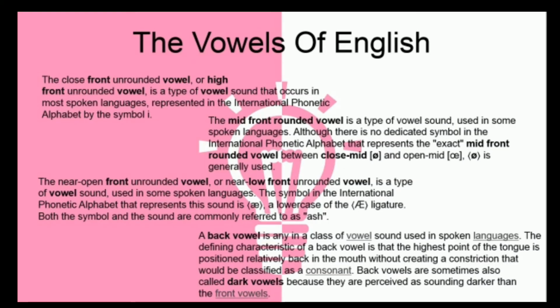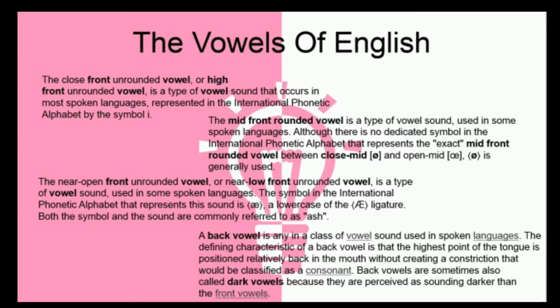The close front unrounded vowel, or high front unrounded vowel, is a type of vowel sound that occurs in most spoken languages, represented in the International Phonetic Alphabet by the symbol i. The mid front rounded vowel is a type of vowel sound used in some spoken languages, although there is no dedicated symbol in the International Phonetic Alphabet that represents the exact mid front rounded vowel between close-mid ø and open-mid œ.